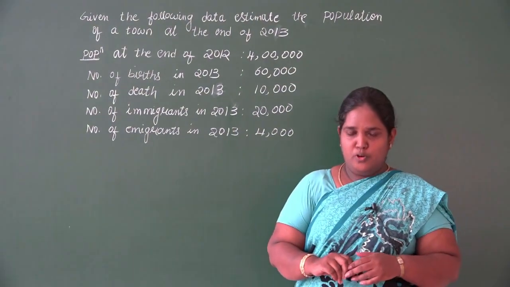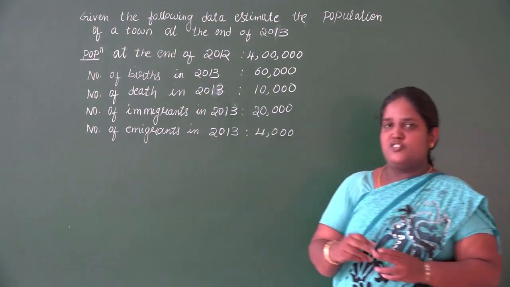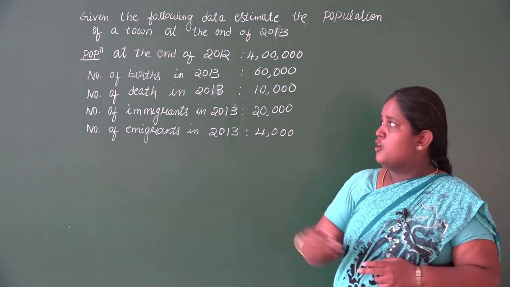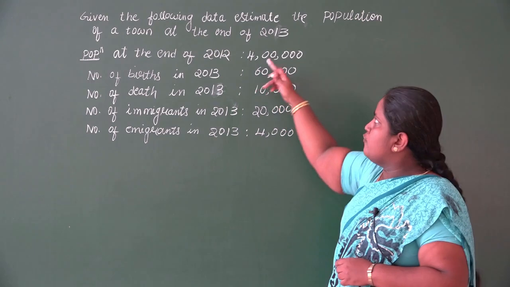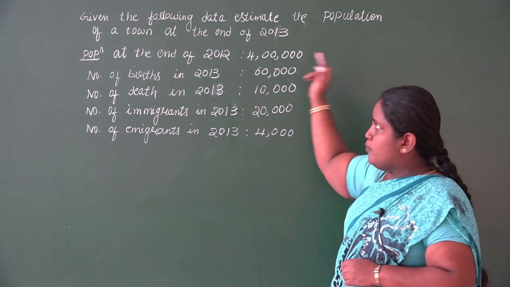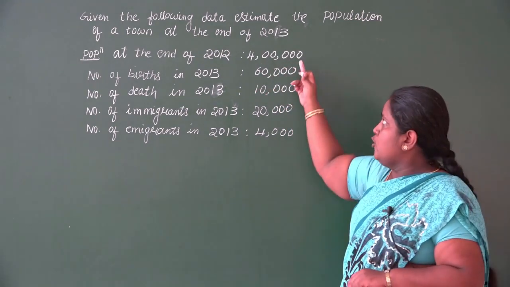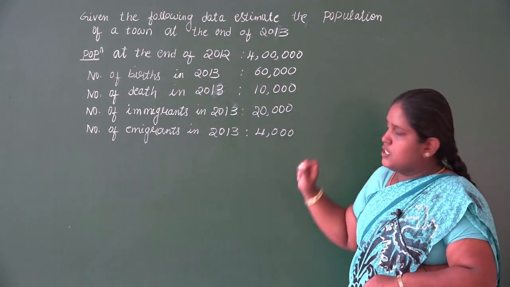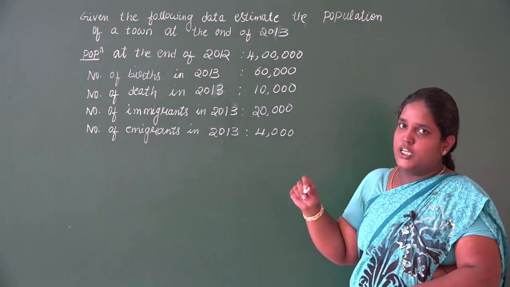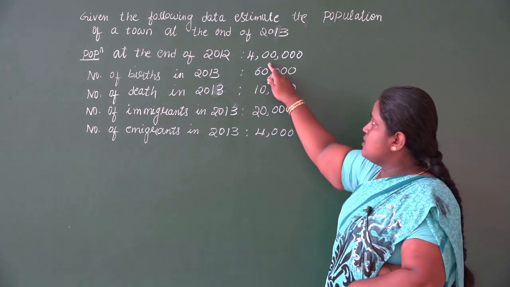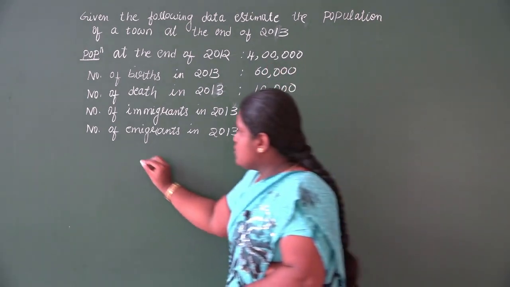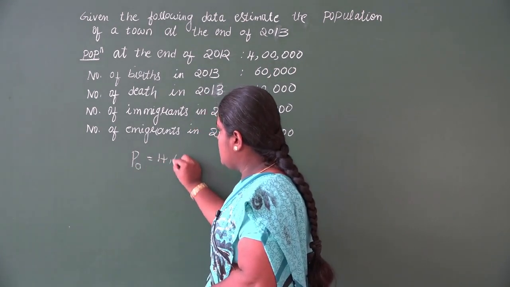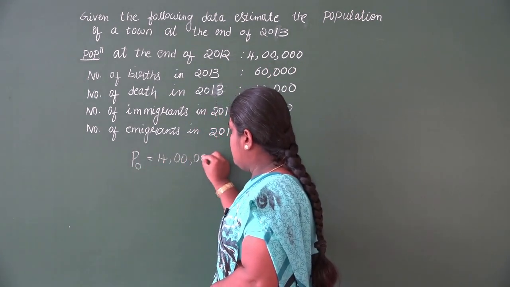So we'll be doing problems based on the measurement of population, which you will have for 2 marks in your final exam. So I've written the question here. Given the following data, estimate the population of your town at the end of 2013. The population at the end of 2012 is nothing but the population at the beginning of 2013. So it is 4 lakh, it is given. This is the P0 value. So P0 is 4 lakh.